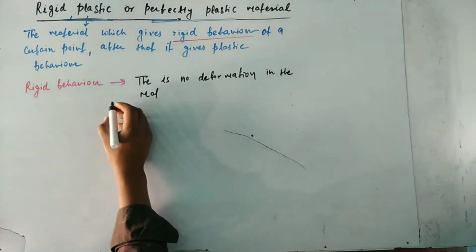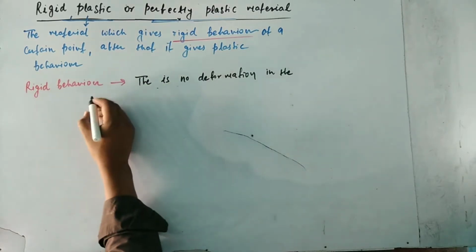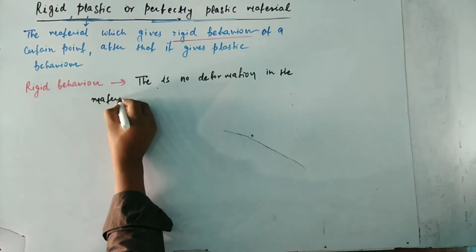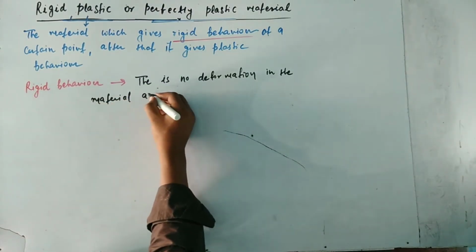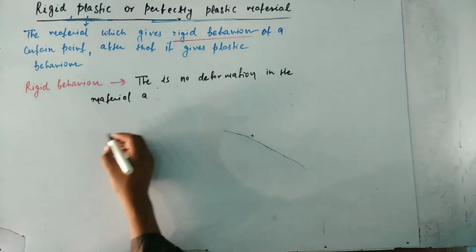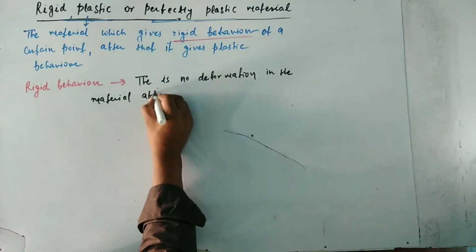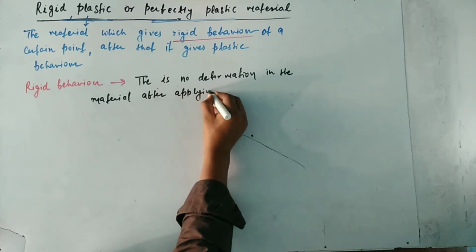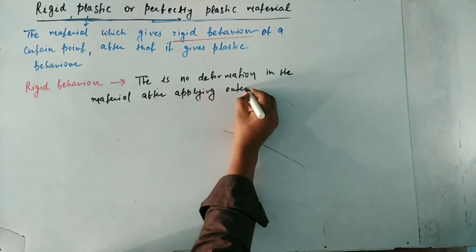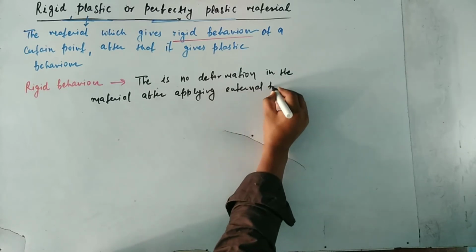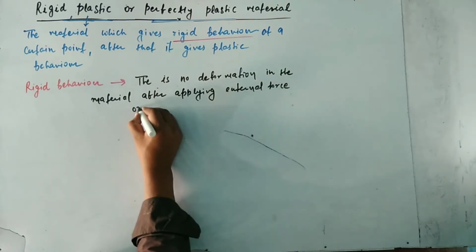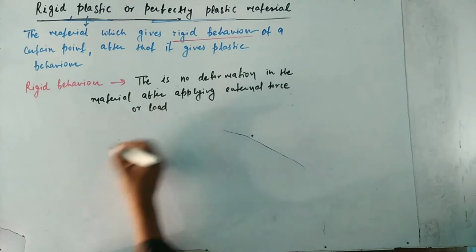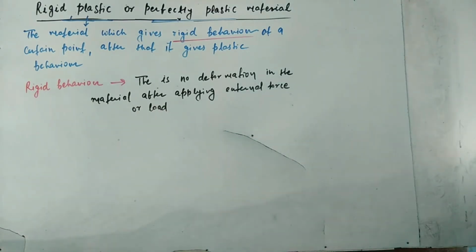When we apply load or force in the material, there is no deformation in the material, and this behavior of material is called rigid behavior.